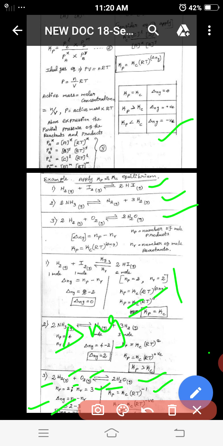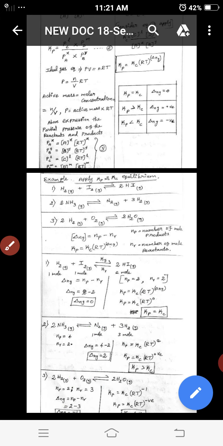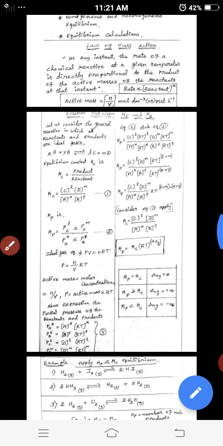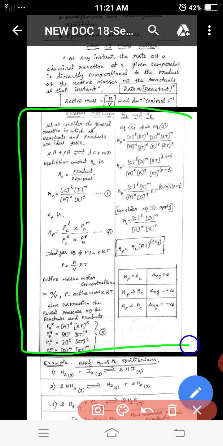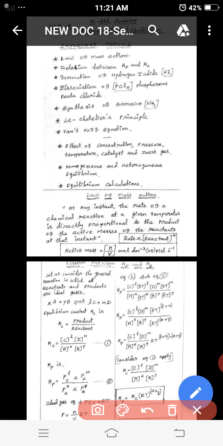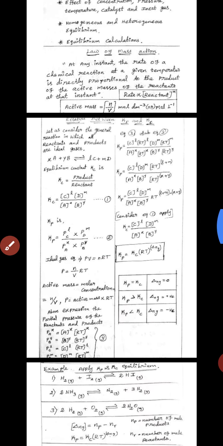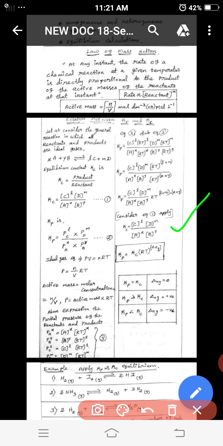Any equation may be given in the exam. For the forward and reactant equations, calculating delta Ng values is a 2 mark question. The Kp Kc relationship is a very important 3 mark question. Next, the law of mass action is an important 2 mark question. Today we discussed the very important law of mass action, 2 mark or 3 mark, and the relationship between Kp and Kc as a 3 mark question.